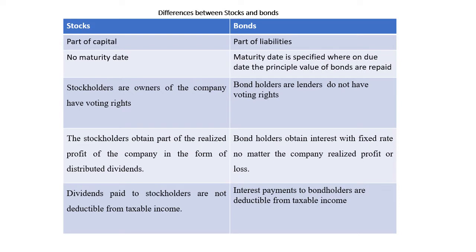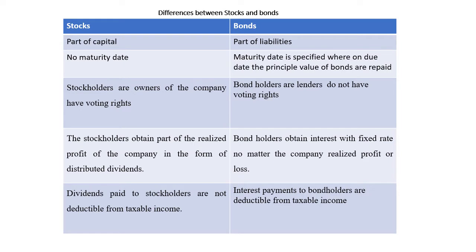If the corporation is being liquidated, in this case, the assets will be sold out and the capital will be repaid back. But for bonds, it has a maturity date. What's maturity date? It's a specific date in which the value of the bond will be repaid back to bondholders.